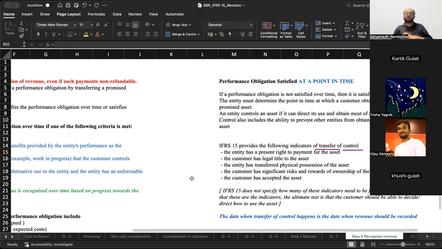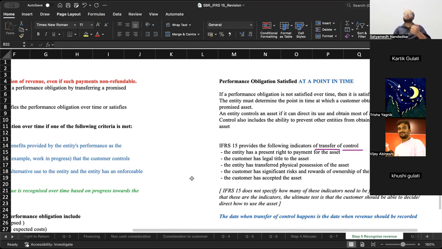But if the contract is worded in such a way that even when the goods are onboarded the ship, the risk still remains with the seller only. Okay. The risk still remains with me. It has not passed on to Karthik at this point. When will it pass on to Karthik? When the goods are physically delivered in his hands. So in this case, although the goods are onboarded the ship, the control is still in my hands because the significant risk and reward of ownership are still with me. So this is how you will have to decide here. Ultimately, if something goes wrong, who will bear the loss? That person has control over the asset.